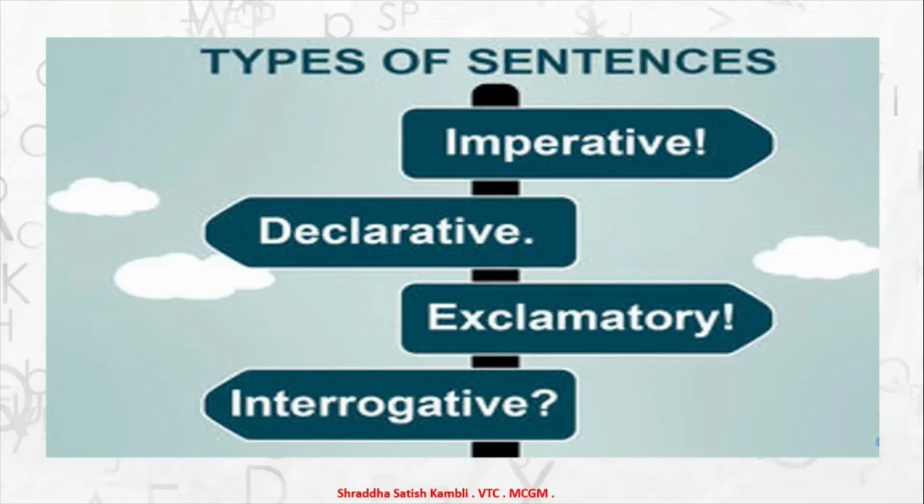Exclamatory is what? When you have a lot of emotions inside you, when you're very angry, when you're very sad, when you're very happy, that emotion comes out in the way you say the sentence. So that sentence becomes an exclamatory sentence. Finally, you have an interrogative sentence. Now the interrogative sentence is the type of sentence that we are talking about today. So what are interrogative sentences? Interrogative sentences are nothing but they are questions.